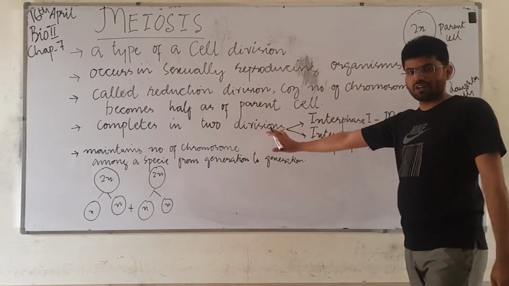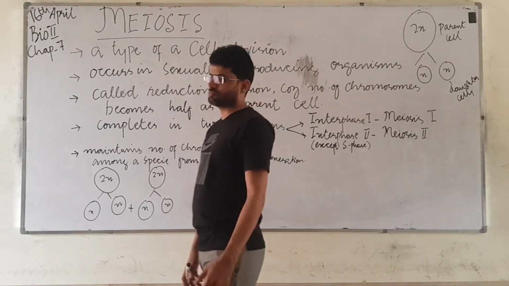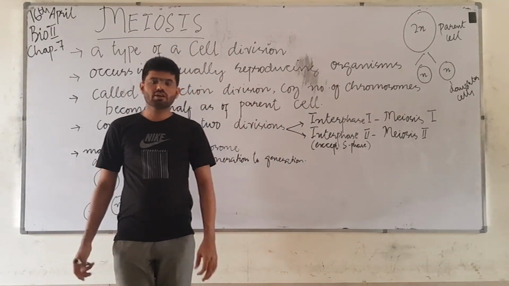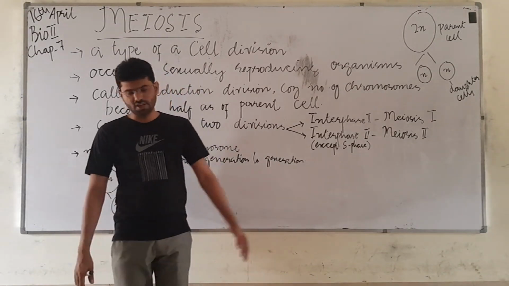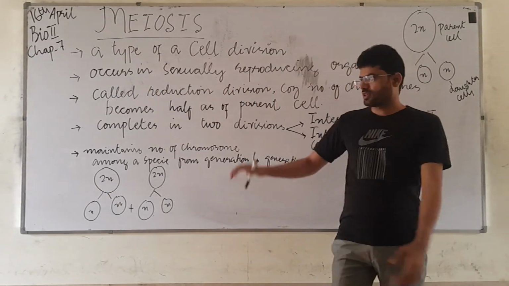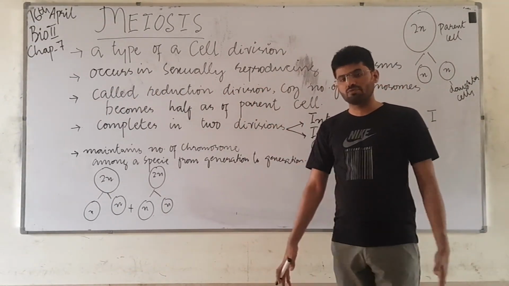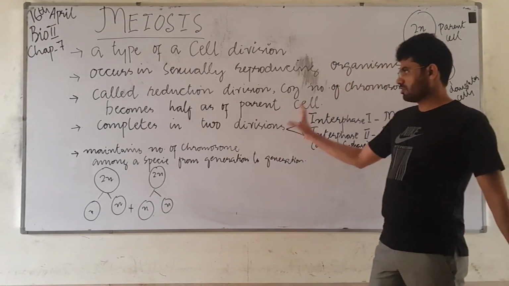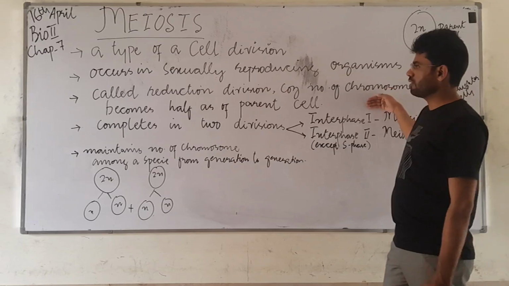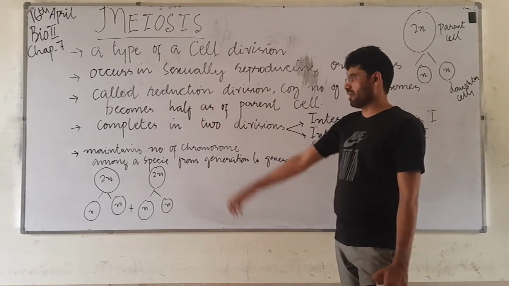So this is called a reduction division. Mitosis is not called a reduction division because in mitosis the number of chromosomes remains the same in the daughter cells as in their parent cell. But in meiosis the number of chromosomes becomes half. So it is called the reduction division because the number of chromosomes becomes half as compared to their parent cells.